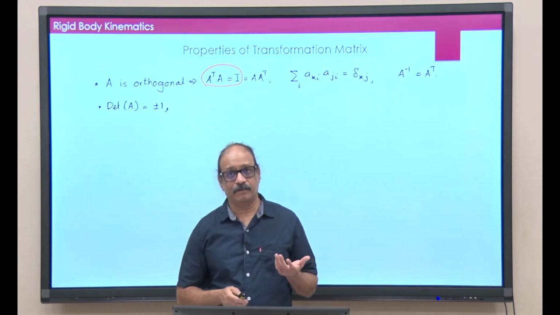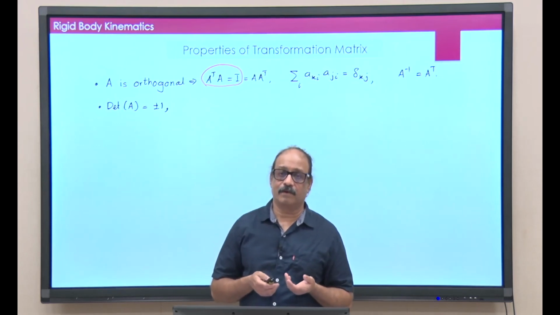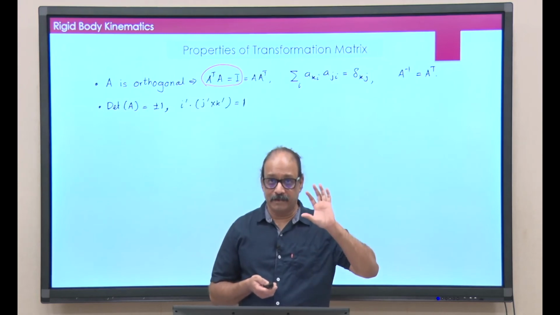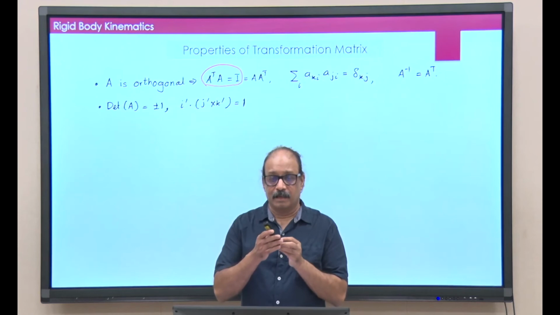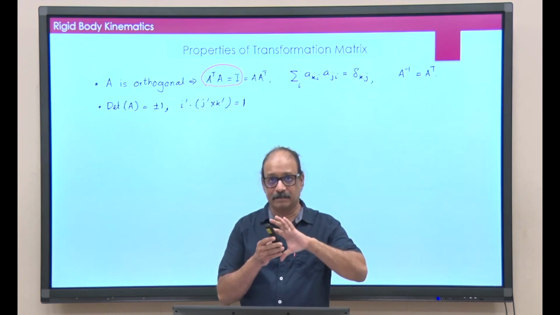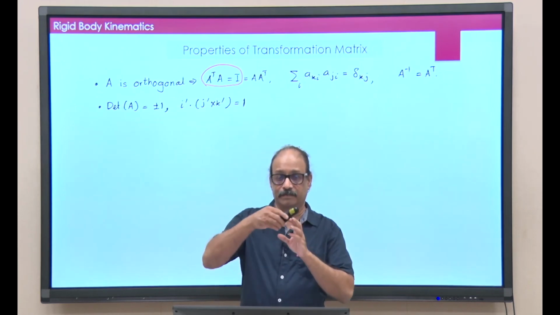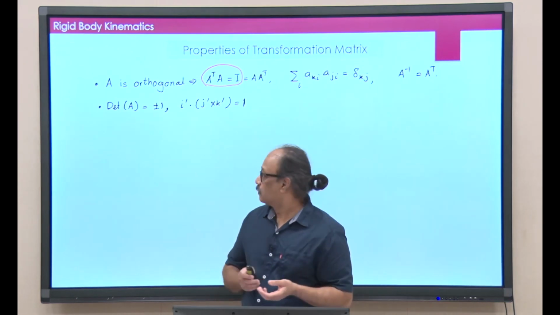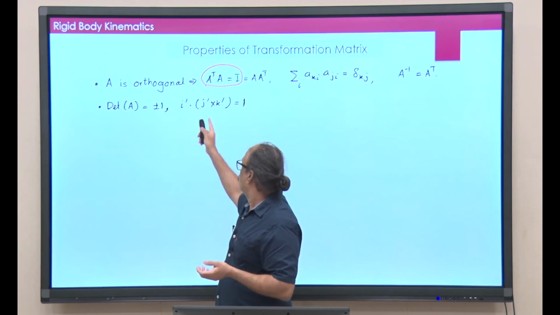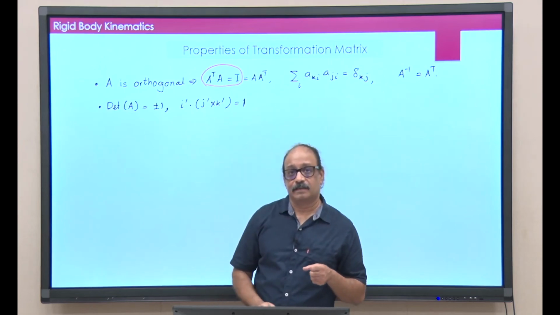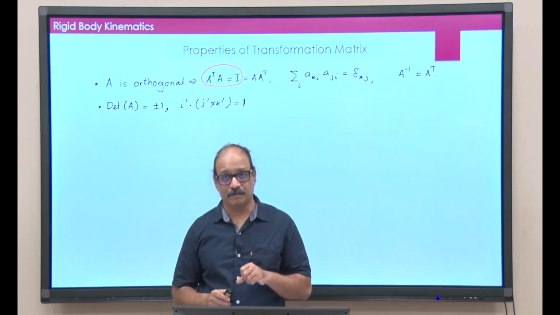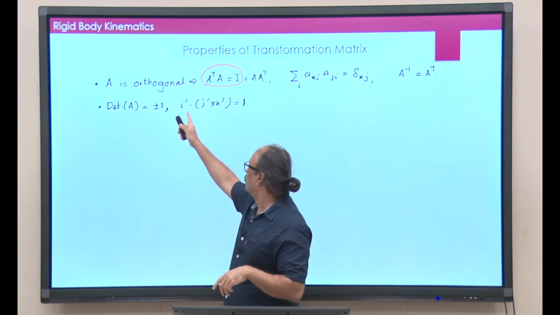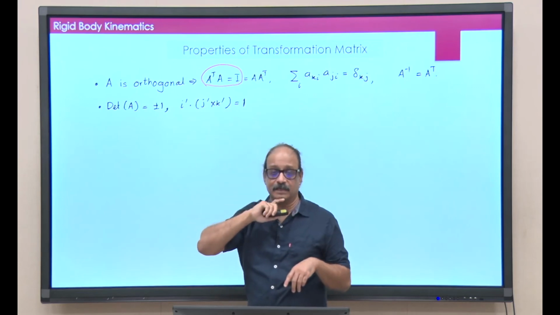And the claim that I would make is that this determinant must always be equal to plus 1, because remember, when you take a rigid body, its right-handedness is preserved. It suddenly does not become a left-handed system. That means i prime dot j prime cross k prime must always be equal to plus 1. But that is exactly, remember, i prime is the first column, j prime and k prime are the second and third column.